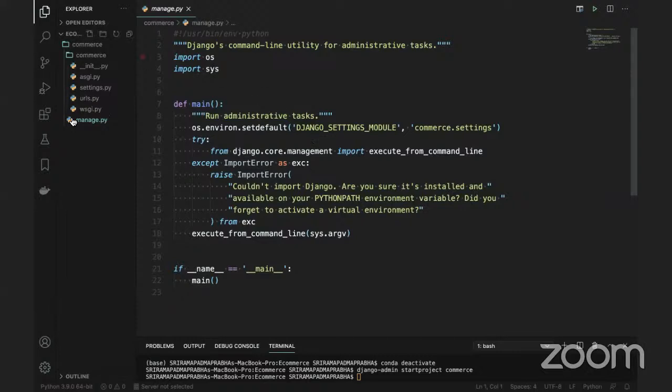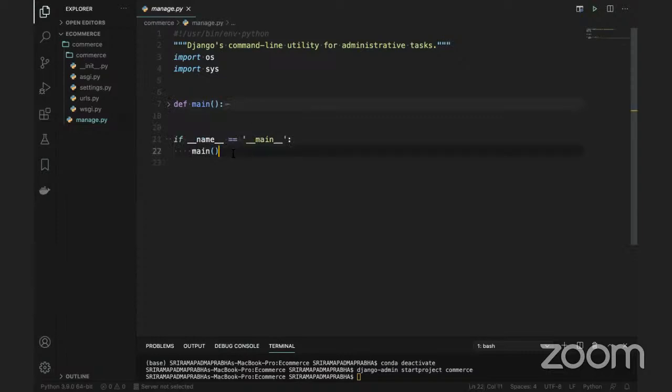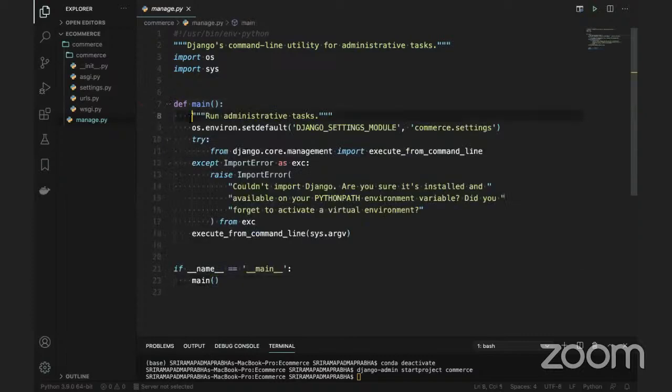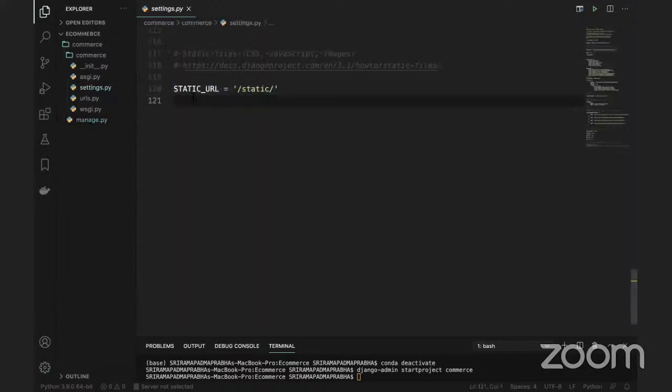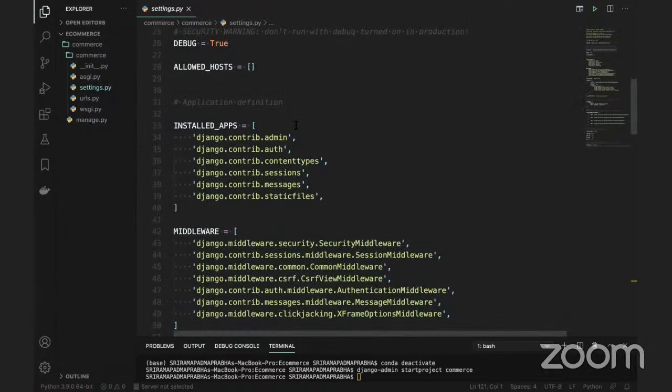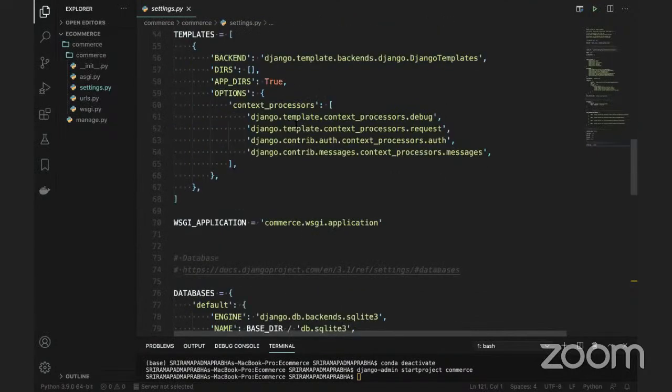Okay, if you look at this manage.py, there is a method called main. This main method is called from line number 22. So first you need to call the main method. In the main method, we have the complete information, right? So we are going to call the settings module file. Basically, you are calling the settings file, and in the settings file, you are going to call the URLs. Okay, so like that, the navigation is there.